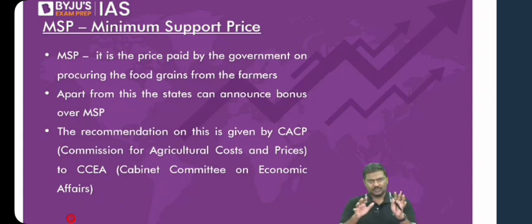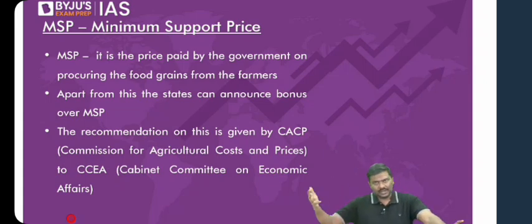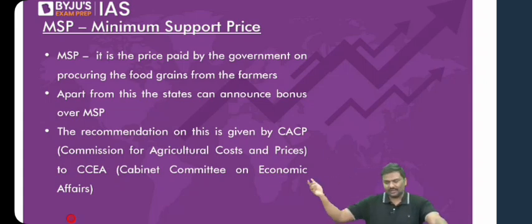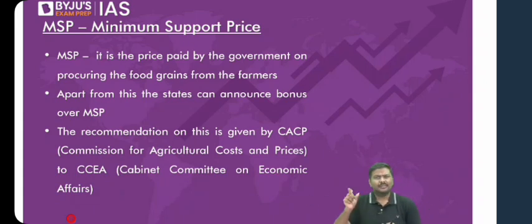Now, why was it introduced first, and what is the process? Back in the 1960s, around 1966 or 67, when MSP was introduced, government started promoting the green revolution. Under the green revolution, the production of food crops would increase, the supply to the market would increase, and the market prices would come down. This would hurt the income of the farmers. So, to provide relief to the farmers, government introduced MSP, wherein they purchase and pay the price.